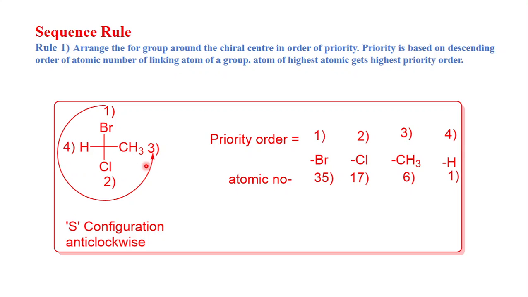It means that this rotates anti-clockwise, this rotates anti-clockwise, and the configuration of this carbon is S configuration because it rotates anti-clockwise. So you have to write S configuration and anti-clockwise, and you have to see only three numbers, that is first, second and third. And here first, second, third, it is rotating in an anti-clockwise direction. So this carbon has S configuration. So this is your rule number one.